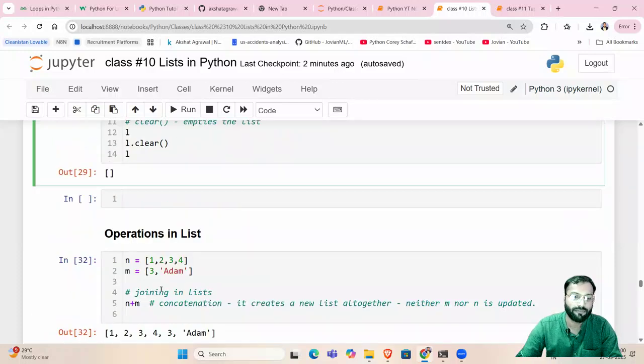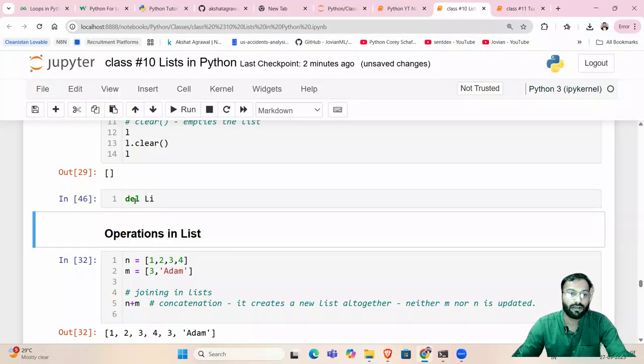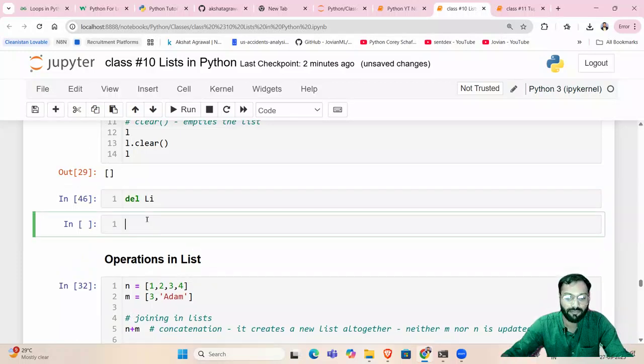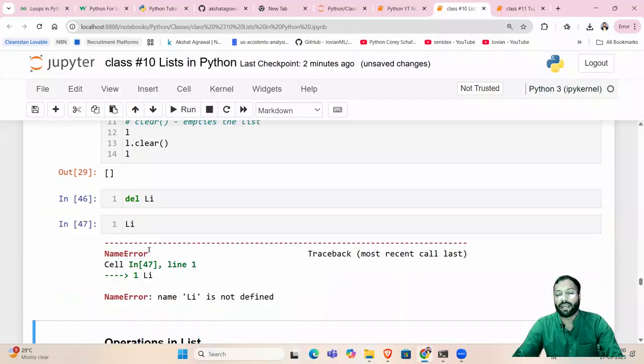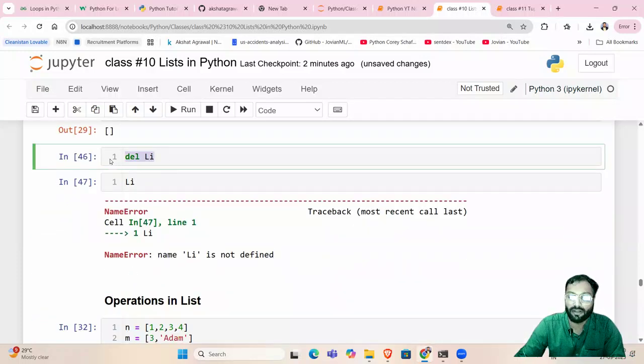And now after that, if I show you del li, it will delete the whole list. And after that, if I try to print li, it will say that li is not defined, because del li will delete the elements inside the list and the list itself from the memory. So this is the purpose of the different deletion operations.